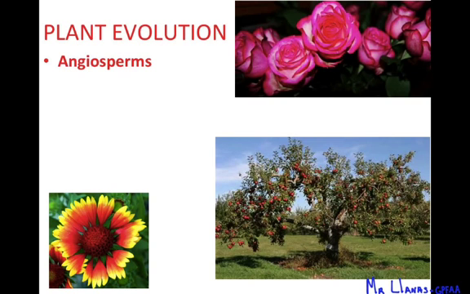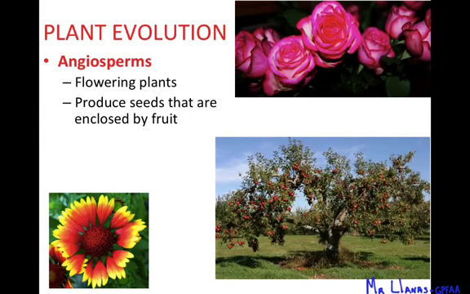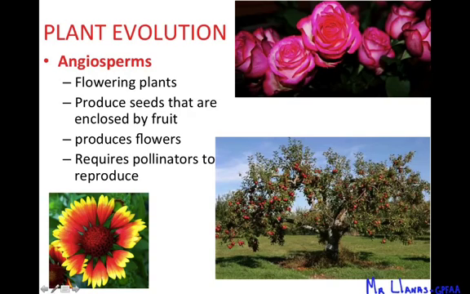Okay, and then the plants and trees that we know today are angiosperms. Anytime you get flowers or you have a tree that produces fruit, that's an angiosperm. Okay, those are flowering plants. They produce seeds that are enclosed by fruit. So when you're eating an apple or any type of fruit, you're actually eating part of the protection of the seeds. Okay, and it's actually the ovary of the plant. You're eating the ovary of the plant. The ovules turn into the seeds. The ovary turns into the fruit. Okay, and these are plants that actually produce flowers and require pollinators like bees to reproduce.